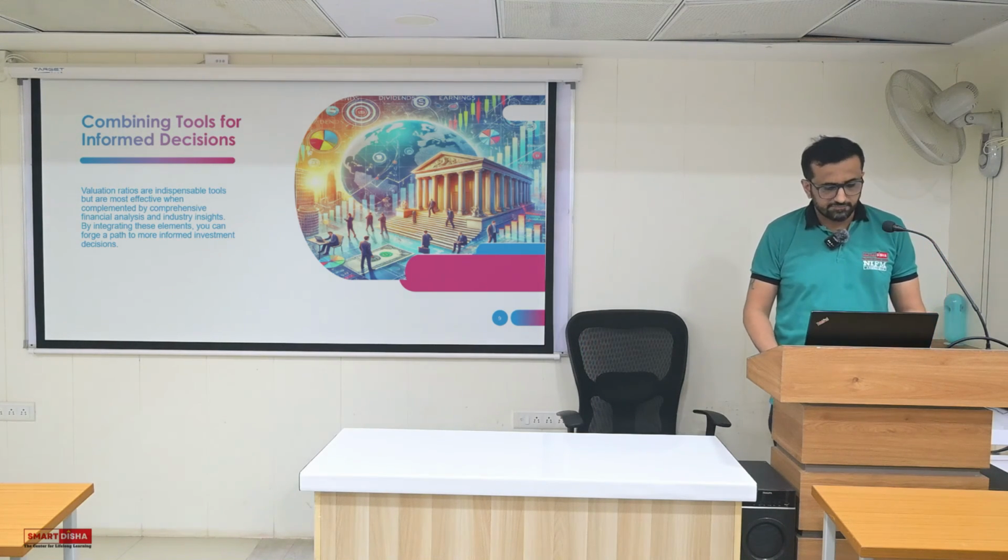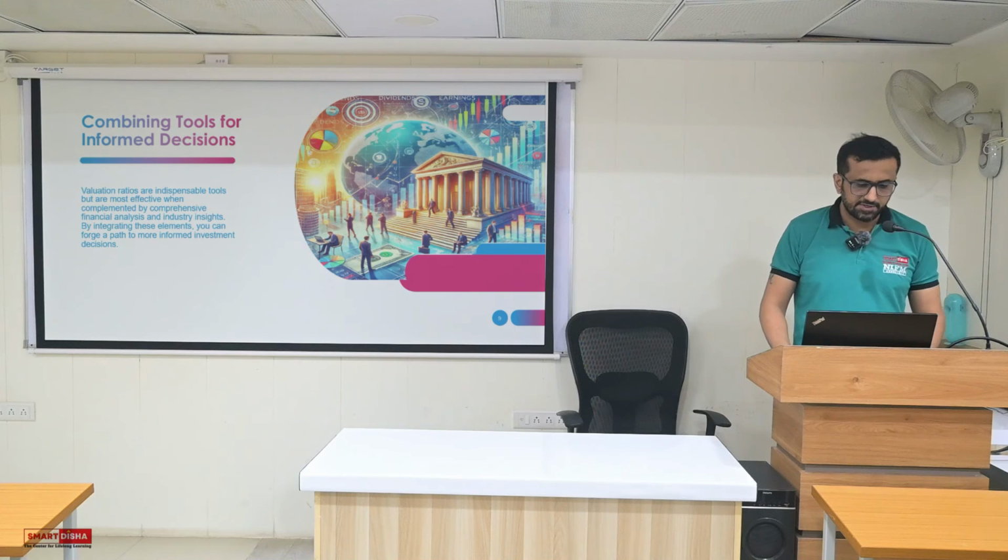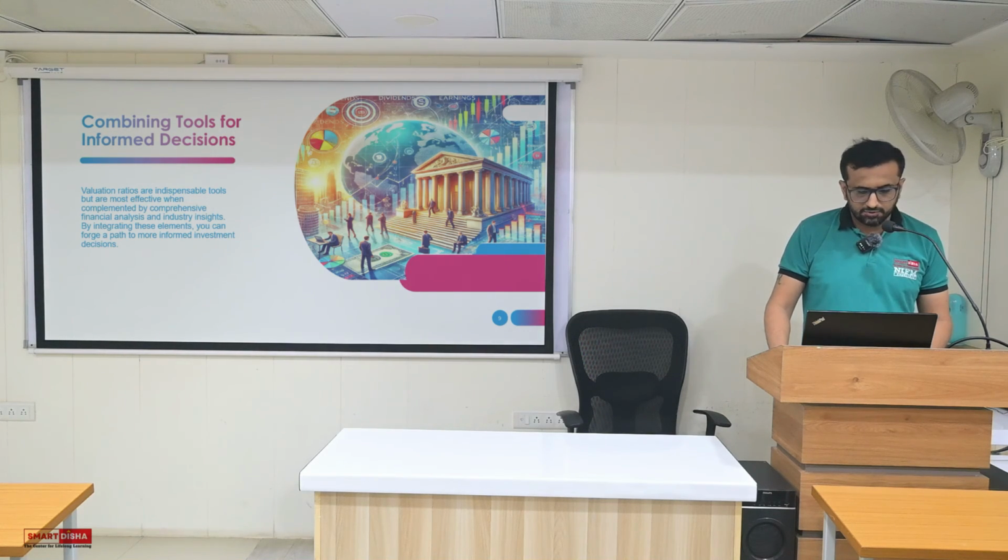Combine tools for informed decisions. Valuation ratios are indispensable tools, but most effective when complemented by comprehensive financial analysis and industry insight. By integrating these elements, you can forge a path to more informed investment decisions. So valuation will help you take informed decisions.